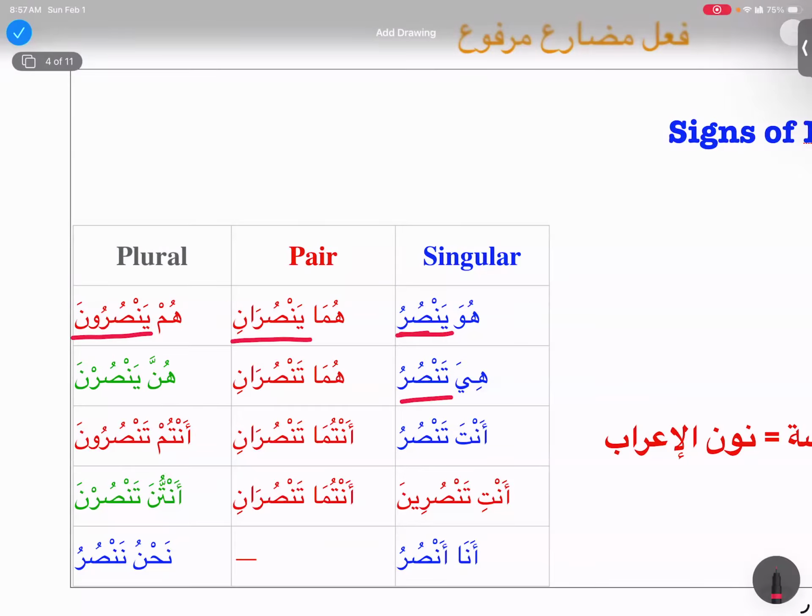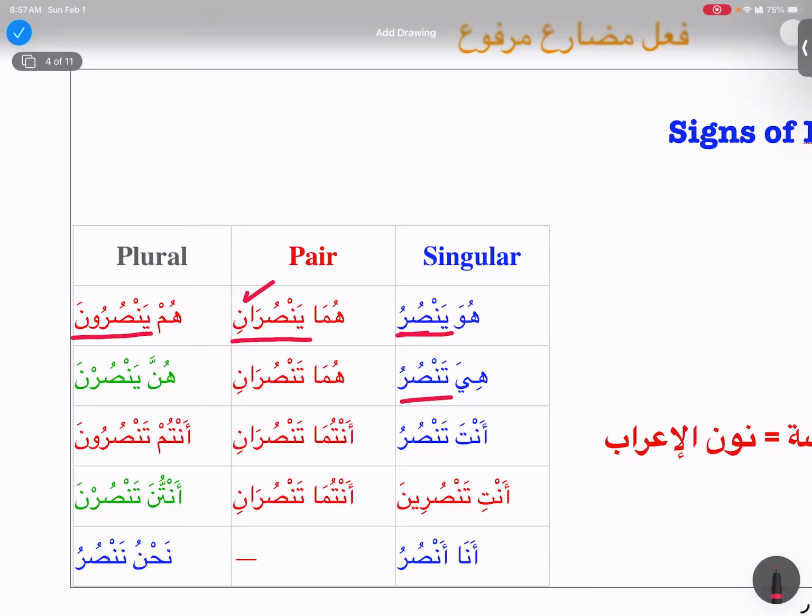So we do not have one here. What are some of the letters that can be our damir muttasil? Like in yansurani, alif isnain is the letter, right?